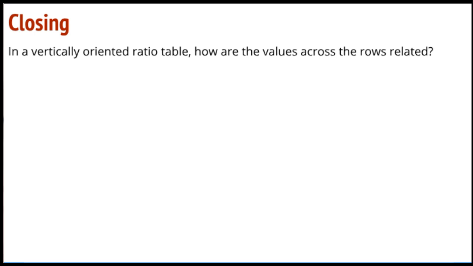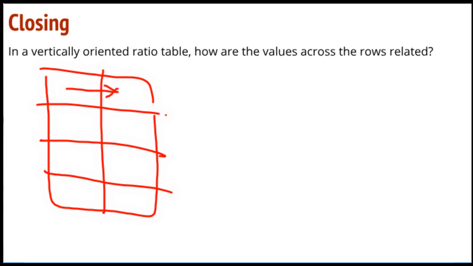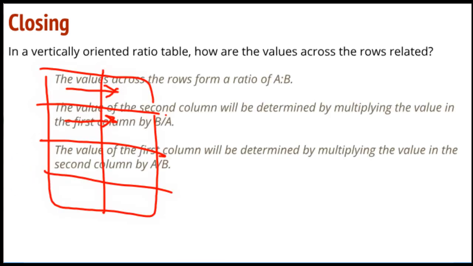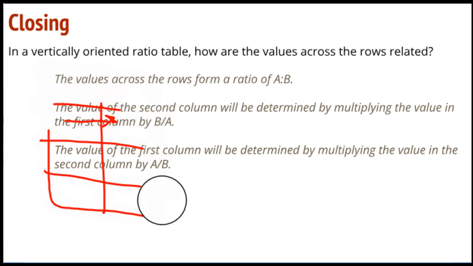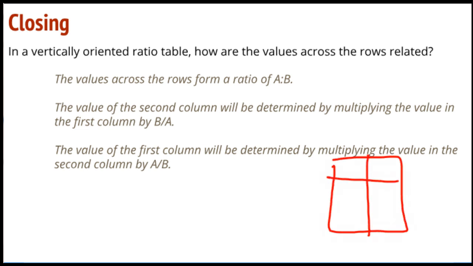All right, so a vertically oriented ratio table looks more like this. How are the values across the rows related? So what happens as we go this way? Pretty sure that's what they mean, across the rows. Okay, across the rows. So across the rows, we get a ratio of A to B. So I'm going to put a little table here.